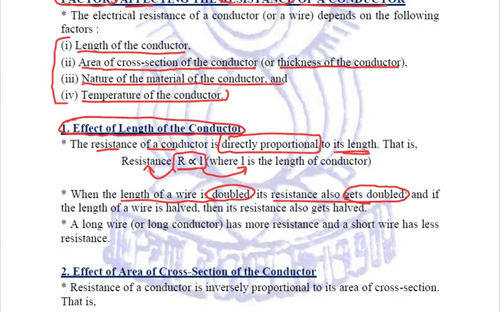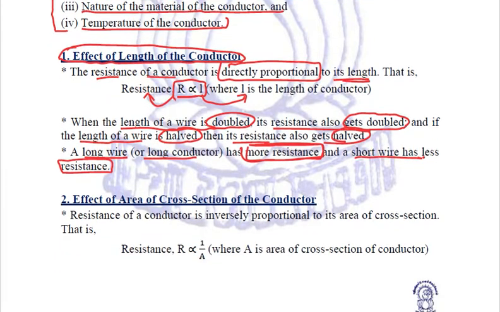Why? Because resistance is in direct proportion to length. And if we do the opposite, that is, if the length of a wire is halved, then its resistance also gets halved. What do we conclude from this? We conclude that a long wire or a long conductor has more resistance, and a short wire has less resistance. Got it? So this is the first factor on which resistance of a conductor depends.